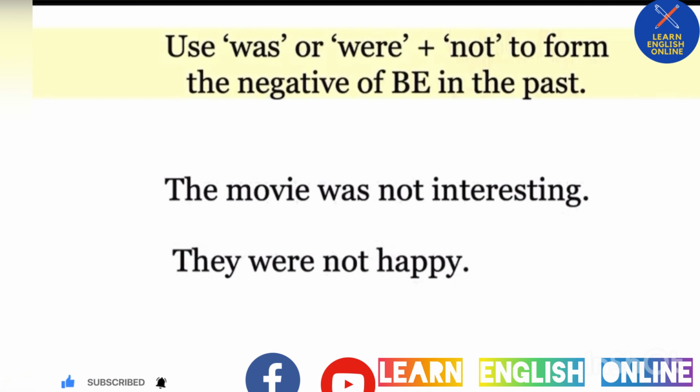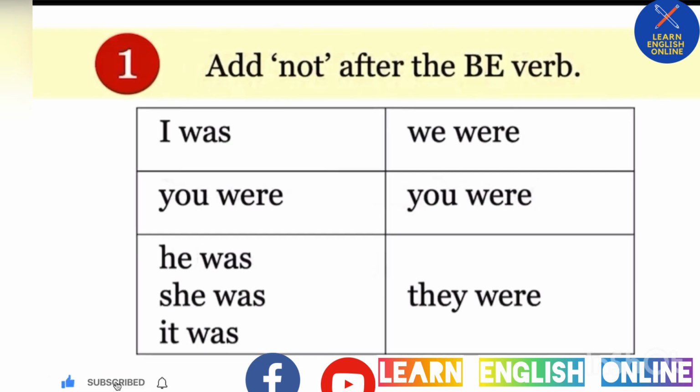Use was or were and not to form the negative of be in the past. The movie was not interesting. They were not happy. There are two ways. The first way is add not after the be verb.